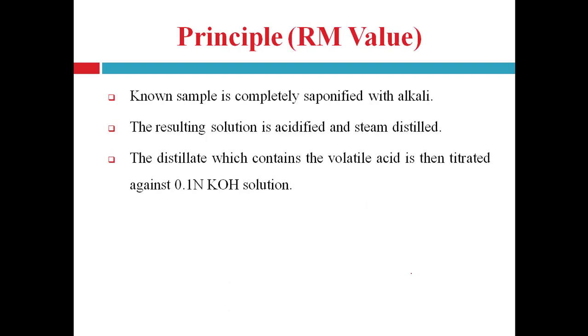Principle: for determination of RM value, the sample is completely saponified with alkali, then the resulting solution is acidified and steam distilled. Then the distillate, which contains the volatile acid, is titrated against 0.1 normal KOH solution.